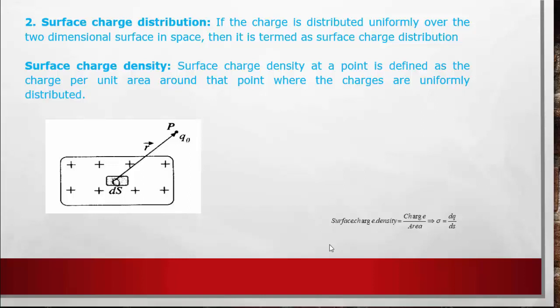The surface charge density is defined as the charge per unit area around a point. If I consider a small area ds, the charge per unit area around that point, where the charges are uniformly distributed, is known as surface charge density.